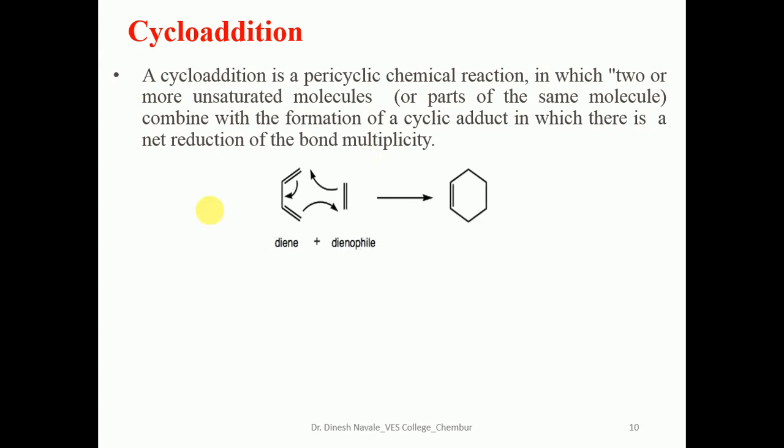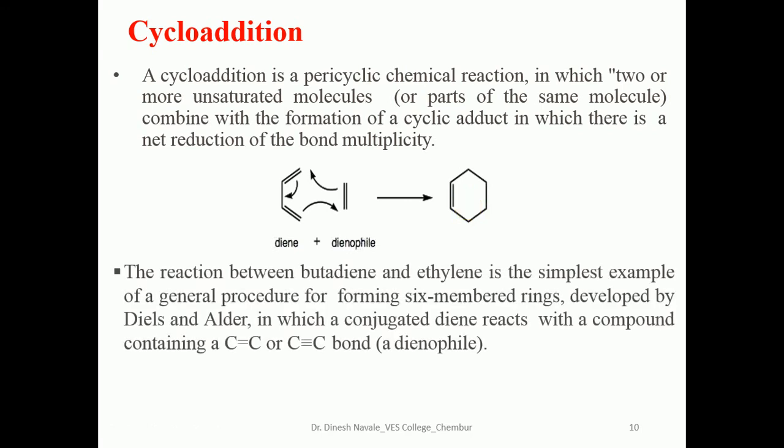In this example, we are going to observe that cycloaddition reactions always require two starting materials, of which one is the diene and another one is a dienophile, with formation of the cyclic adduct. So the starting material is the diene, the other starting material is called the dienophile, and the product will be called the adduct. The reaction between butadiene and ethylene is the simplest example of a cycloaddition reaction, which is also called what? Diels-Alder reaction.